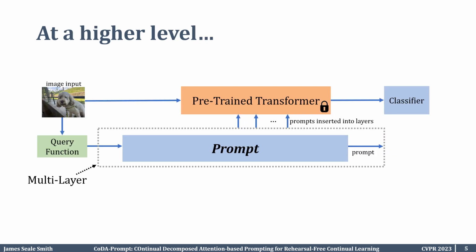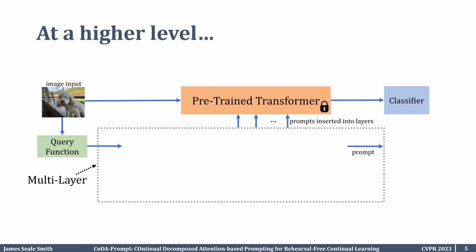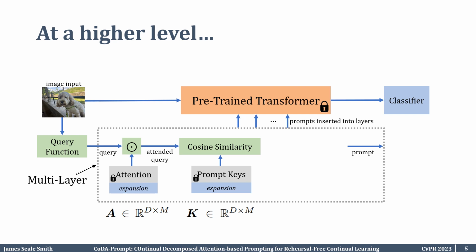Here is another high-level way to look at our work. Where the past work has a query function that comes in and selects a prompt from a pool, we replace this with our weighted attention-based prompt components. Specifically, given some input image, like this handsome dog on the top left, we process it with a query function. This query function is actually just the frozen pre-trained transformer backbone without any prompts inserted. We then multiply this with learnable attention vectors. This gives us an attended query, which has much easier properties to cluster with and work on.